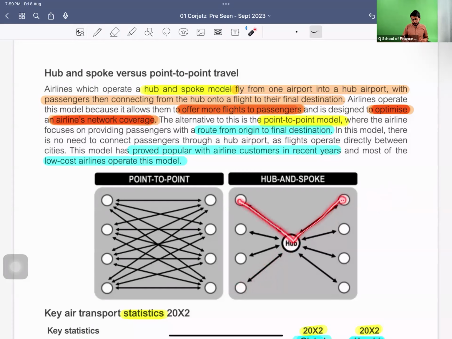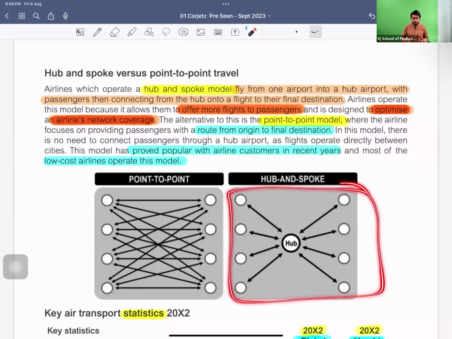So now Mr. A can buy the ticket of my airline, come with me to the hub, and then travel from the hub to the final destination with another airline. He can go by land, by sea, by air with another airline. So this is the hub and spoke business model.